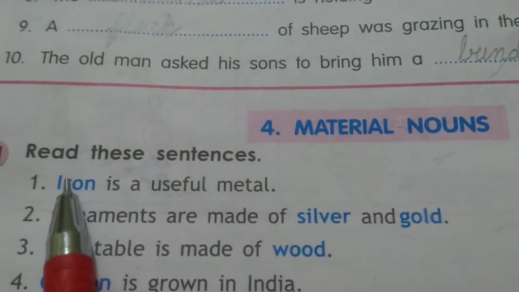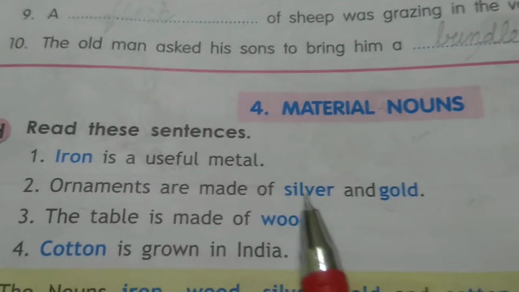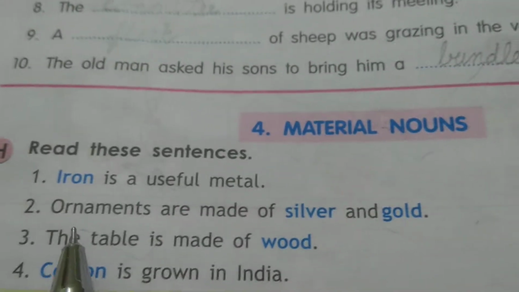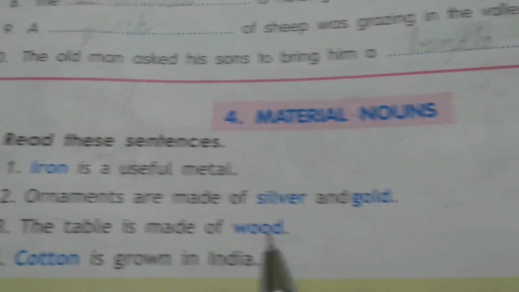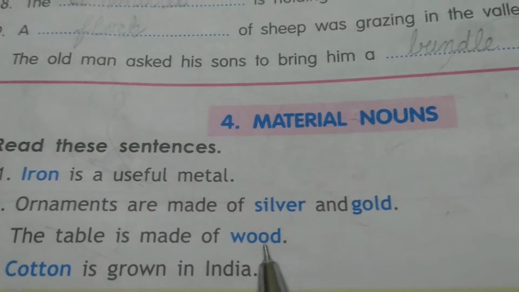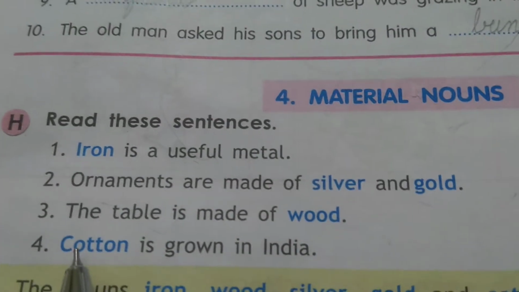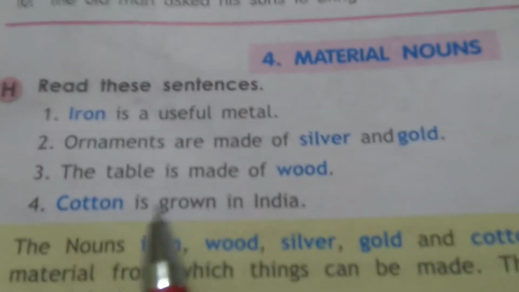So, iron is a material noun because so many things are made from iron. Silver and gold, I already explained that they are material nouns because ornaments are made of silver and gold. A table is made of wood. So wood is a material noun because wood is used to make a table. Cotton is grown in India. Cotton is a material noun because many things, like cloth, are made from cotton.